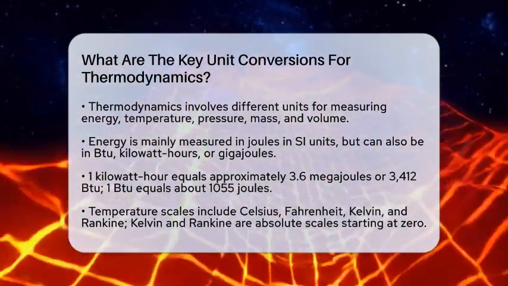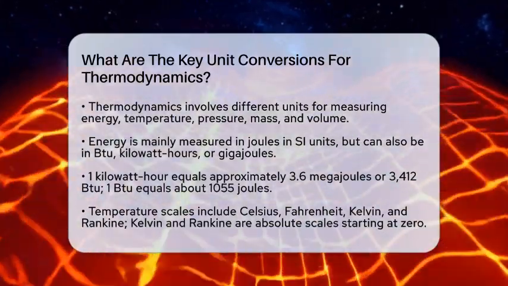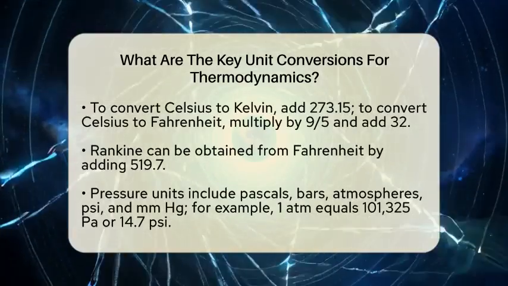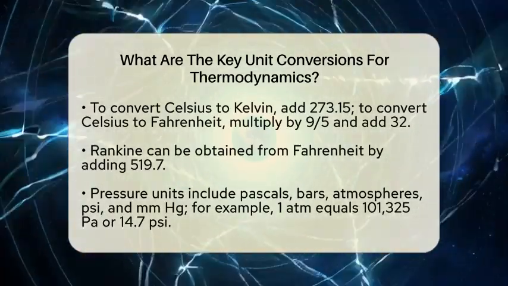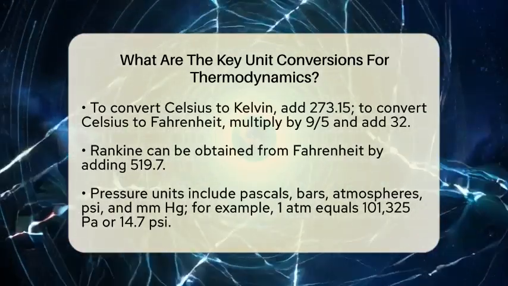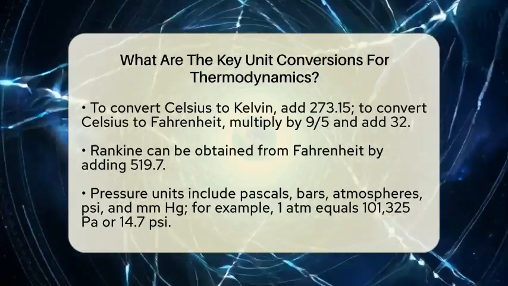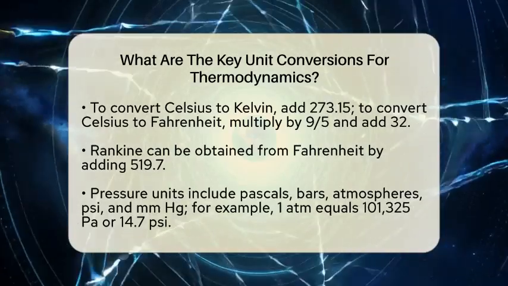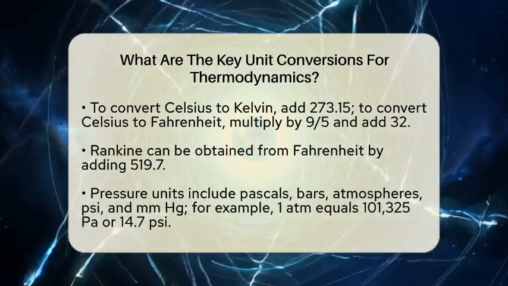Temperature is next. It can be in Celsius, Fahrenheit, Kelvin, or Rankine. Kelvin and Rankine are absolute temperature scales, starting at 0, which is absolute zero. To convert Celsius to Kelvin, just add 273.15. To go from Celsius to Fahrenheit, multiply by 9 divided by 5 and add 32. For Rankine, add 459.67 to Fahrenheit. Using Kelvin or Rankine is essential because thermodynamic laws rely on absolute temperatures.